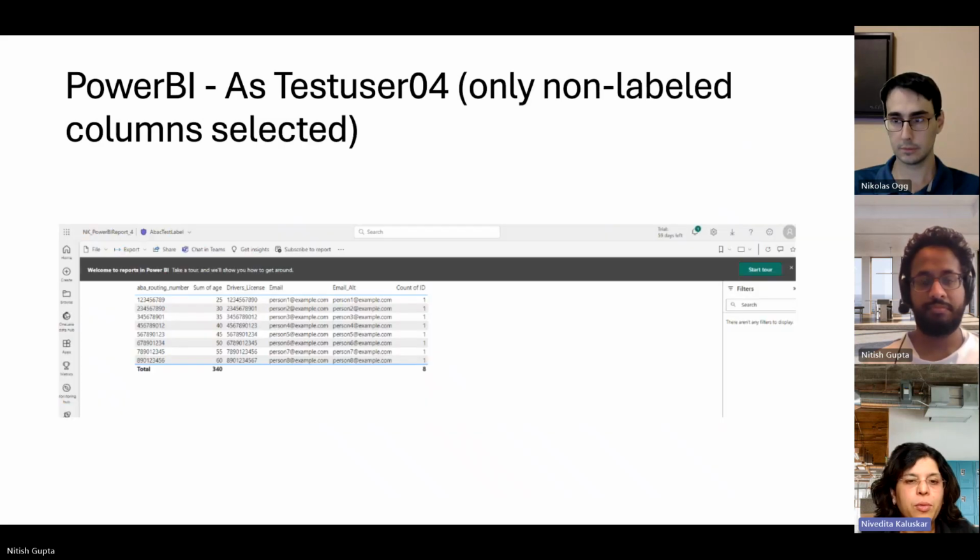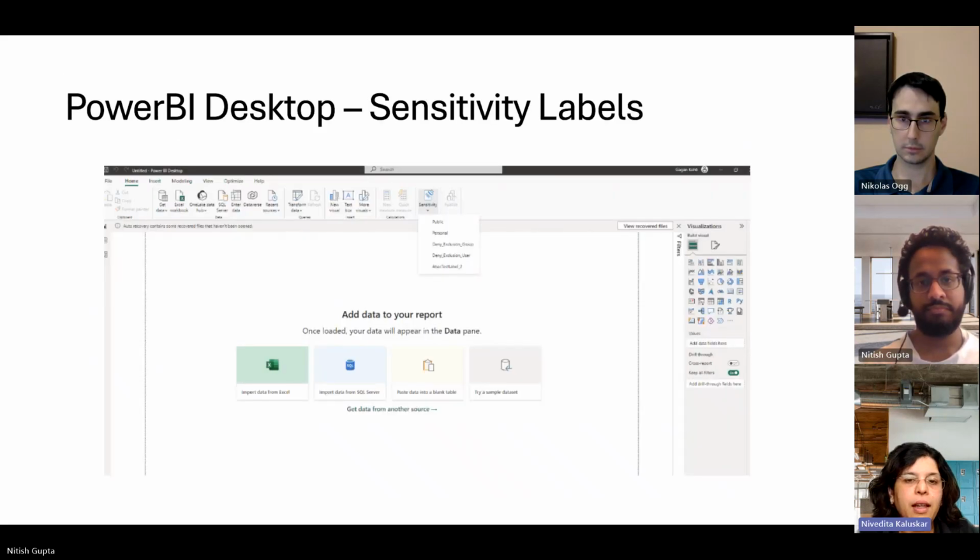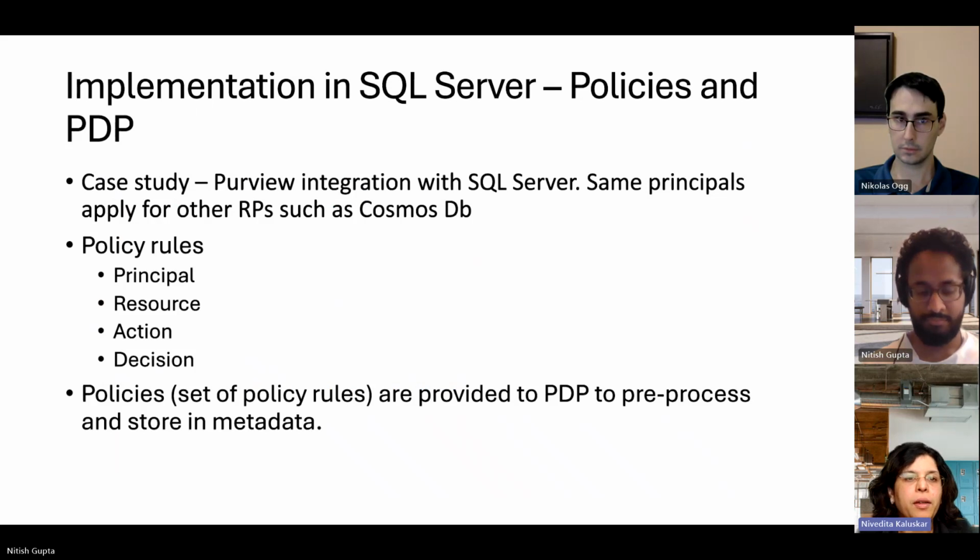Those columns are restricted with labels. And similarly, when he's trying to select data that is not labeled, he's able to create a report successfully. And we can also see, as in the next slide, that these labels get propagated nicely to the Power BI dashboard. As you can see, the same labels that were defined in Office 365 have been propagated down to Power BI. Over to the next details, that is implementation, which will be done by Nitish.